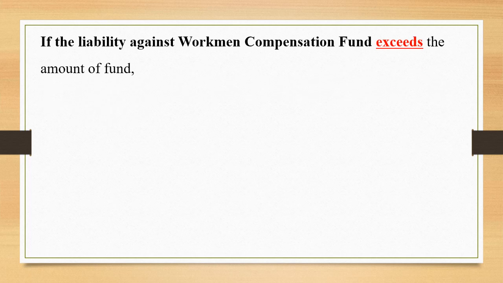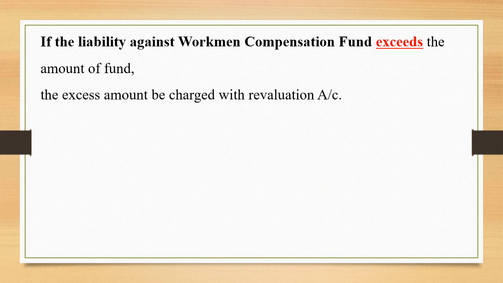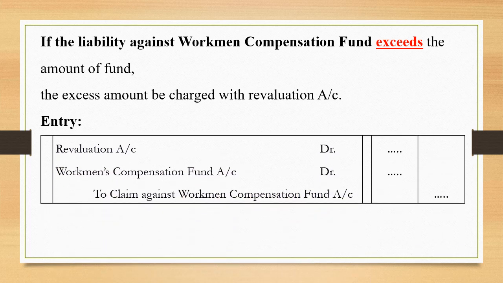If the liability against workmen's compensation fund exceeds the amount of the fund, in that case, the excess amount will be charged to revaluation account. What is the entry required? Revaluation account debit, workmen's compensation fund account debit to claim against workmen's compensation fund account. Revaluation account needs to be debited with that excess amount of liability.